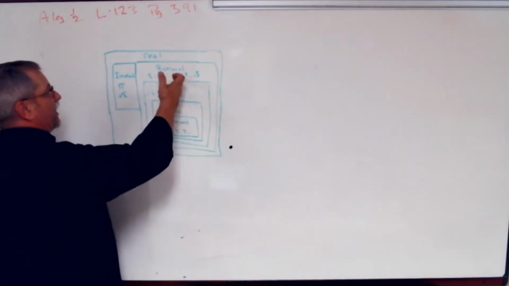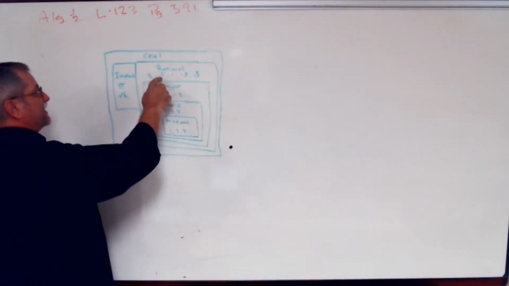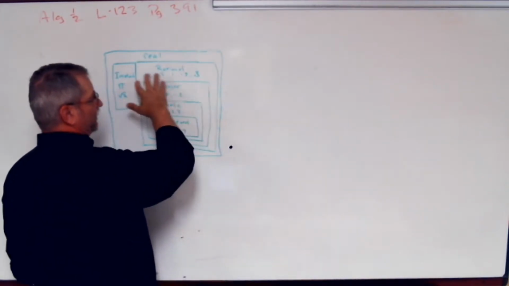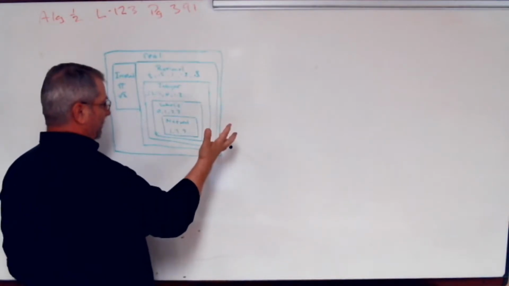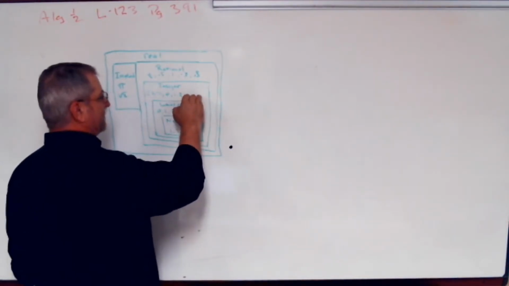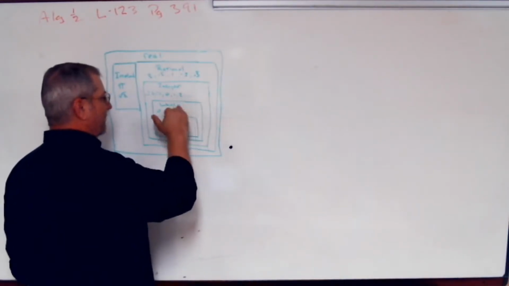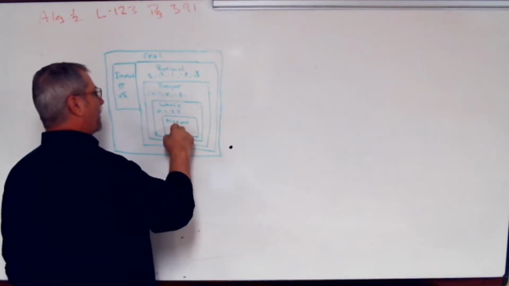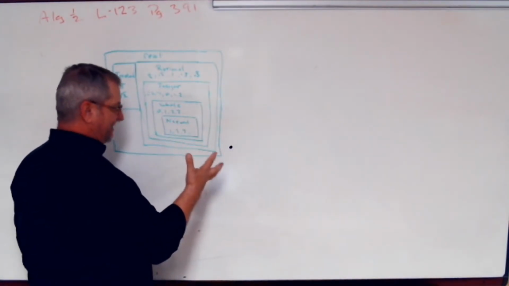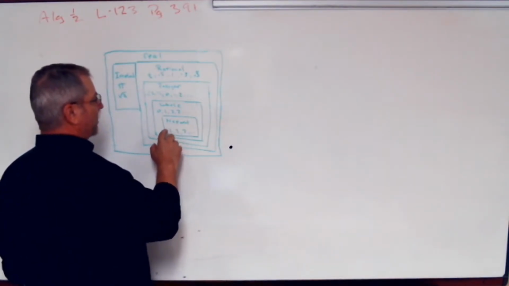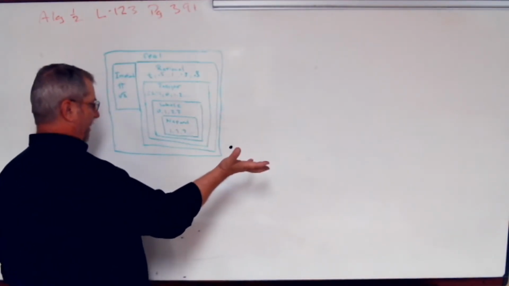Within that, we have rational numbers, which are fractions, decimals, whole numbers, negative numbers, and repeating decimals. Okay, those are all rational. Inside of that, we have integers, which are all the negative and positive whole numbers. Inside of that, we have whole numbers, which start with 0, which looks like a hole. Inside of that, we have natural numbers or counting numbers. We're not going to use the word counting anymore. They're natural numbers. They start with 1, 2, 3, on up.